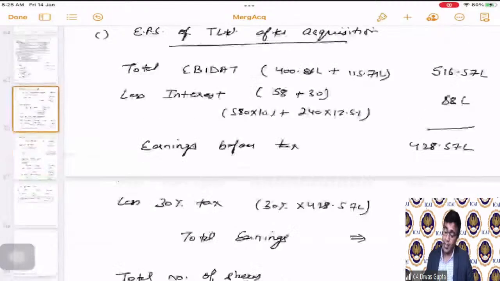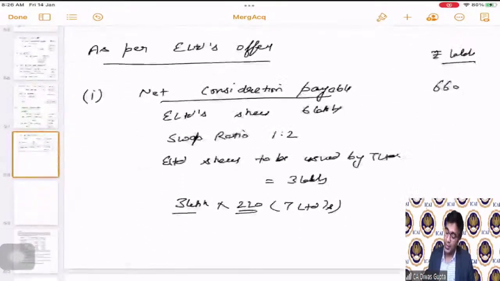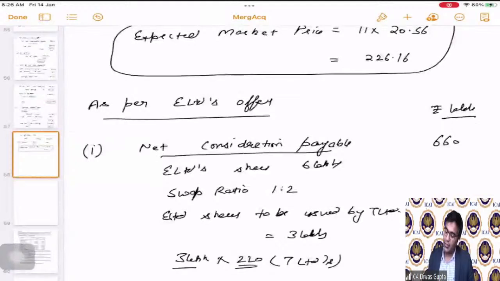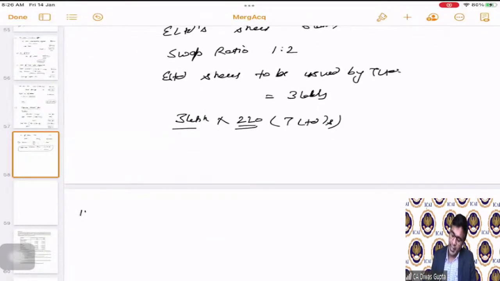Now, if you see as per the T Limited's offer, what is the total amount coming to be? 569.97, which is slightly lesser. Correct? Hence, E Limited will prefer this option because this is fetching them higher net consideration compared to the first option. Correct? So E Limited will prefer the second option, T Limited will prefer their first option, which they have already said in the question also. Correct?